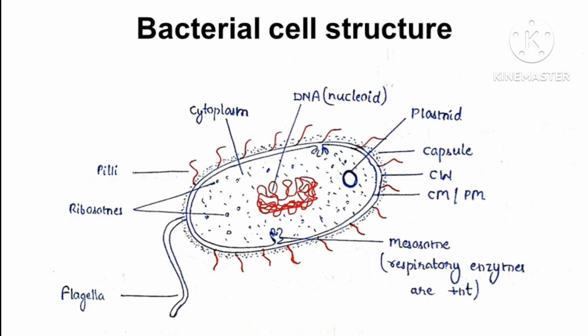Ribosomes are of 70S type that help in protein synthesis. Mesosomes, which are the invaginations of the cell membrane, are present. These mesosomes are analogous to the mitochondria of eukaryotes and help in carrying out respiration in the bacterial cell. Flagella is there for movement or locomotion of the bacterial cell.